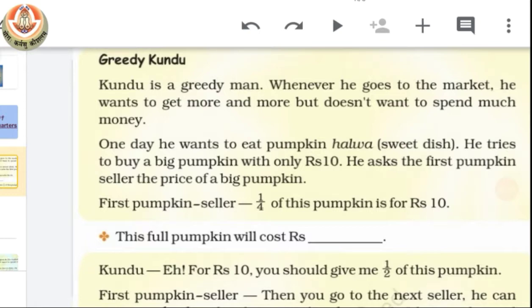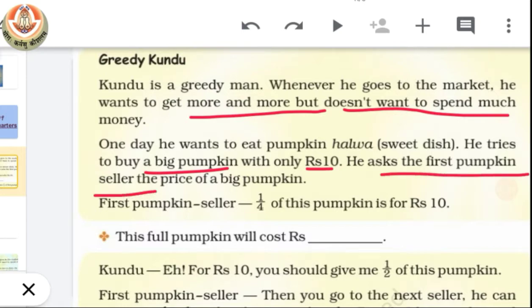So Kundu is a greedy man. Whenever he goes to the market, he wants to get more and more but does not want to spend much money. So one day he wants to eat pumpkin halwa. He tries to buy a big pumpkin only in rupees 20. So he asked the first pumpkin seller the price of a big pumpkin.